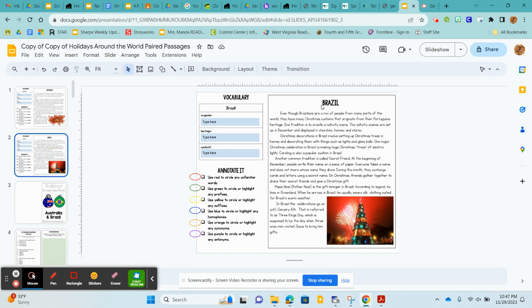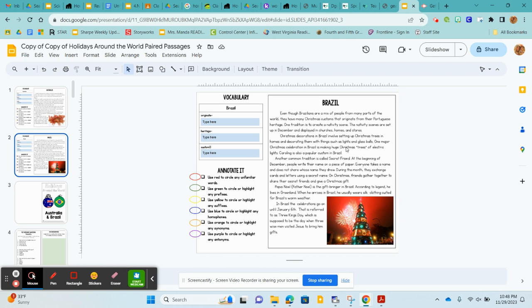Next, today, for those of you who were here yesterday, you will be looking at the Brazil passage. So, we will be annotating it. First, you read through the passage. We got to find out what Brazil does for their holidays. Then, you're going to use a red marker to circle any unfamiliar words or highlight those. You're going to use a green to highlight any prefixes. Remember, prefixes come at the beginning of the word. They're not a compound word, they change the word.